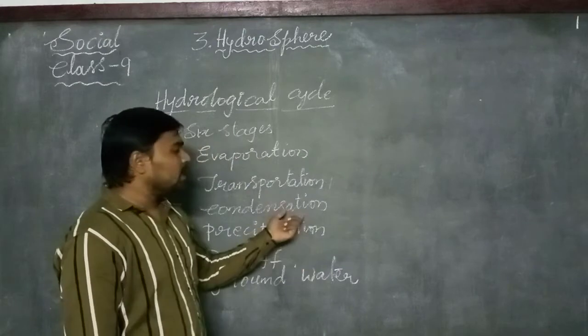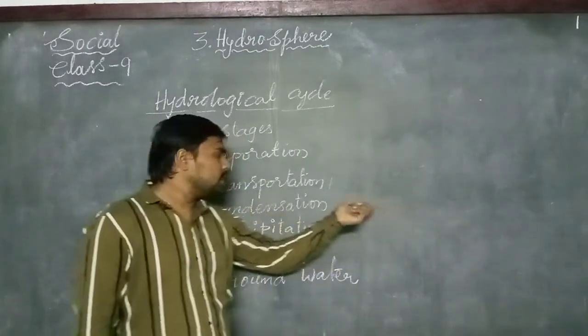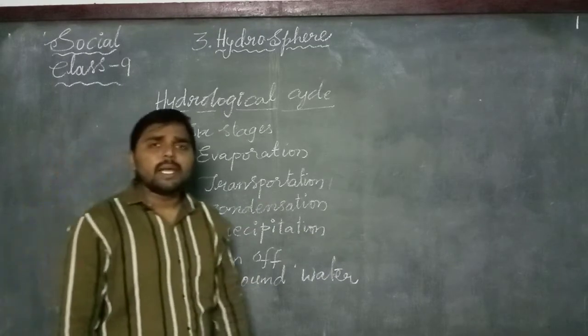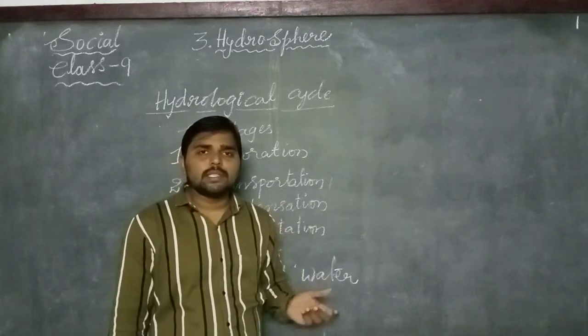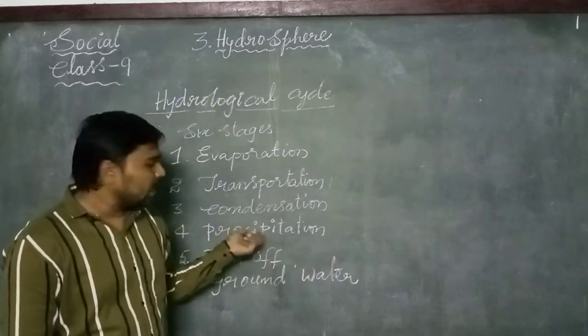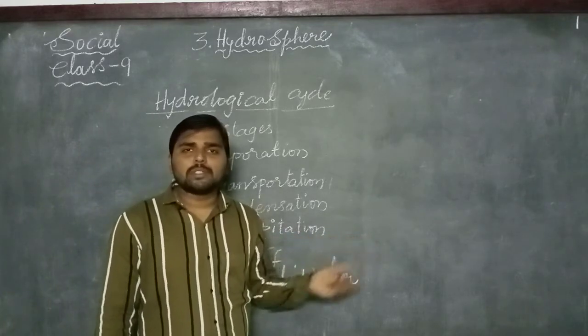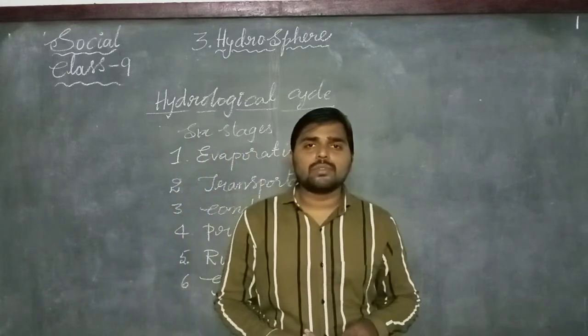Okay, condensation is nothing but the changing of water vapor to water. Now let us see precipitation. Sometimes the condensation may vary. In some seasons, or in the winter season, we can see this precipitation. Precipitation is in different forms, that is snow.